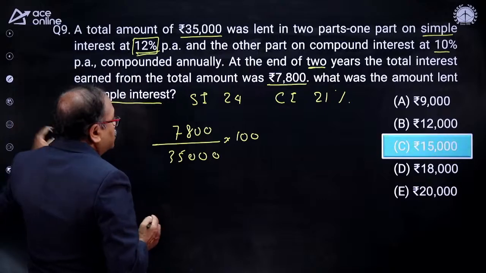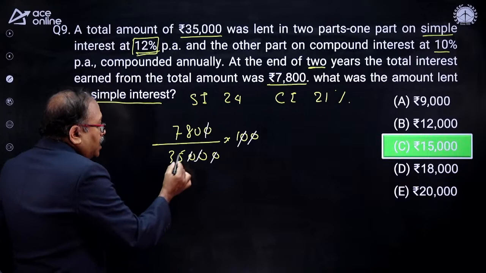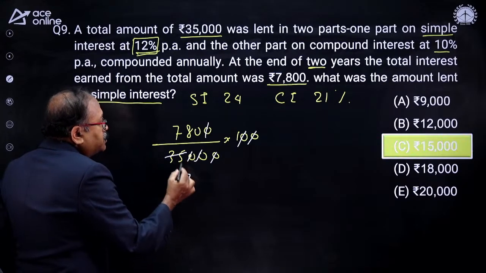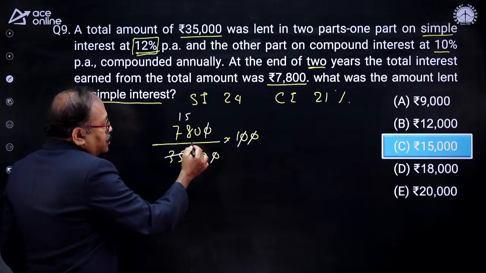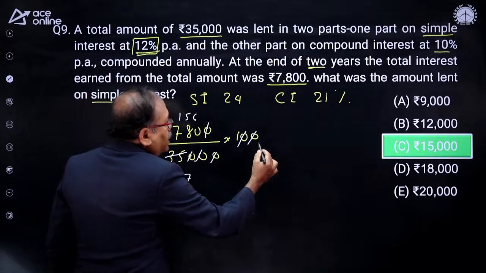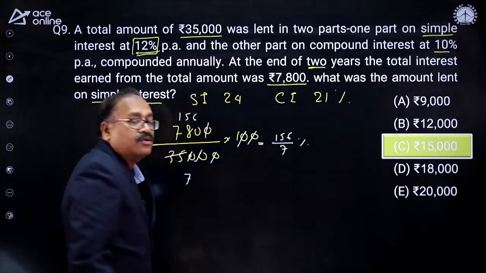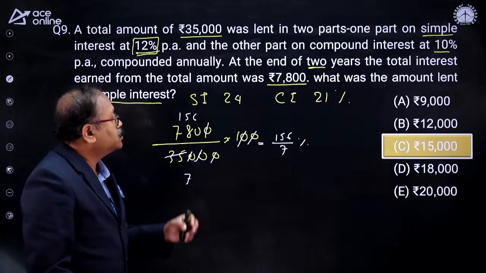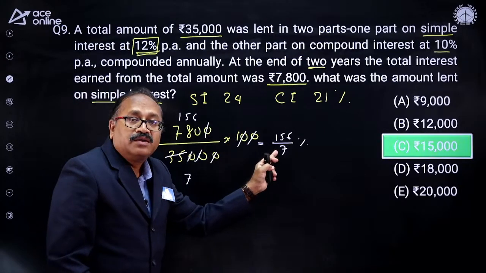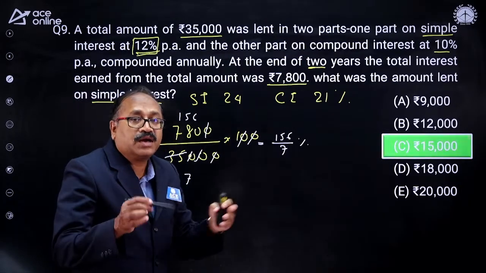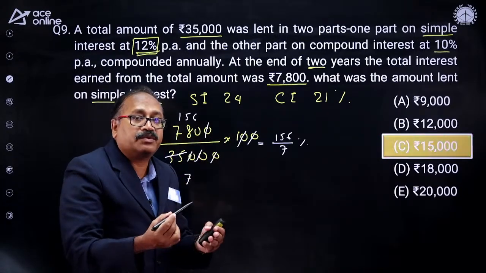Look at this one: the three zeros get cancelled, and with 5, this is 7 times, and with 5, that is 15, 5 is 75, and 30, so that is with 5, 6. So finally, I get 156 by 7% as my overall rate of interest. So I have the cheaper rate of interest, the higher rate of interest, and the mean rate of interest. I need to find the ratio of the principal by the allegation mixture method.